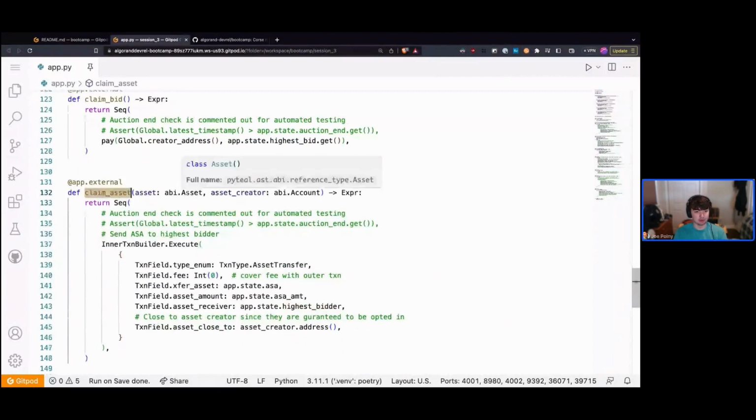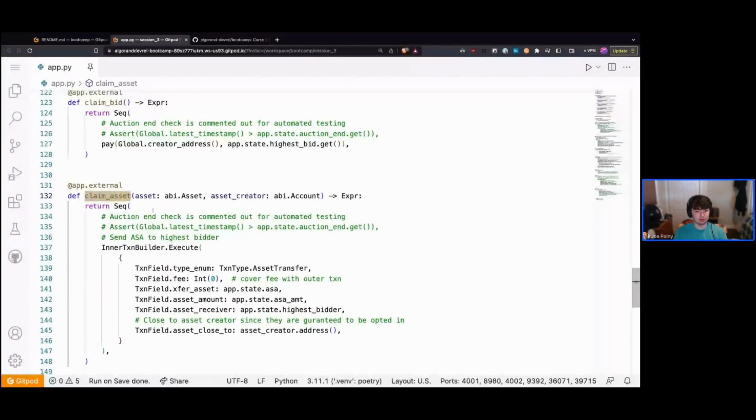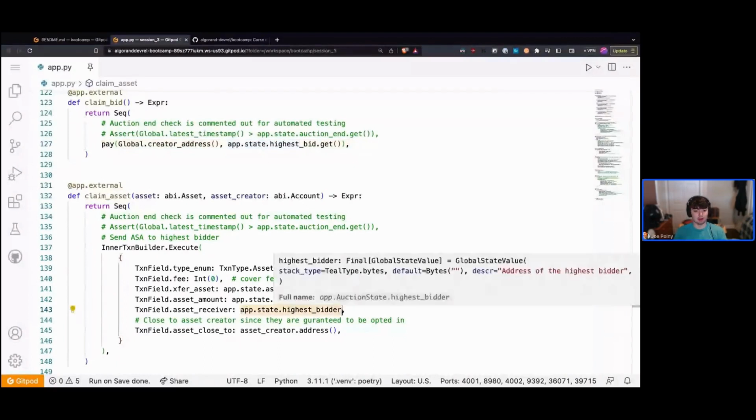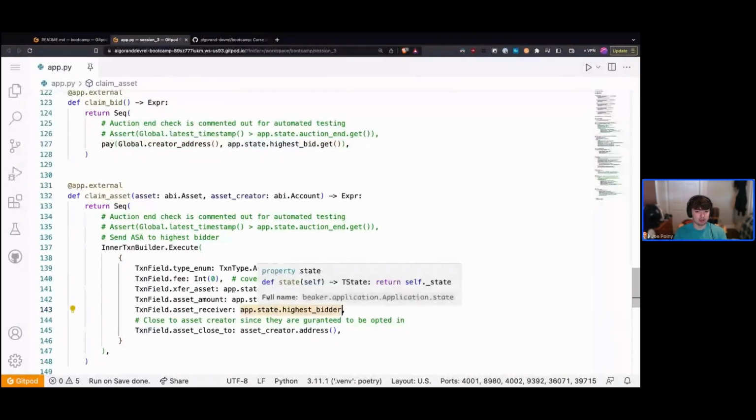If we tie our claim bid and claim asset functions together, this basically means the auctioneer, so the person that created the auction, will never get paid out until this person opts into the asset. So you could have someone maliciously win the auction and then never actually opt in. And in that case, they basically lock both the asset and that amount indefinitely into the contract.